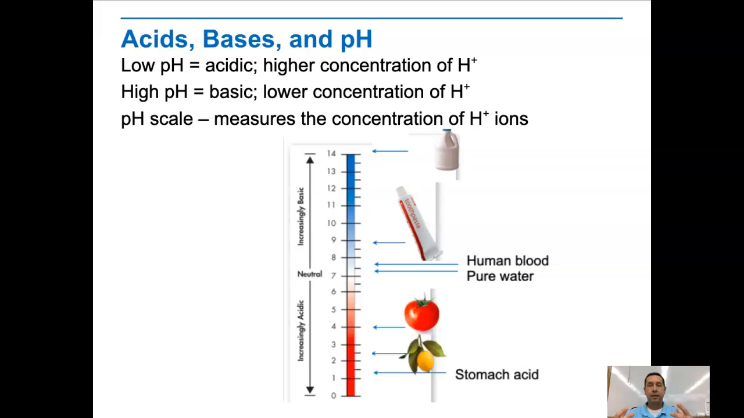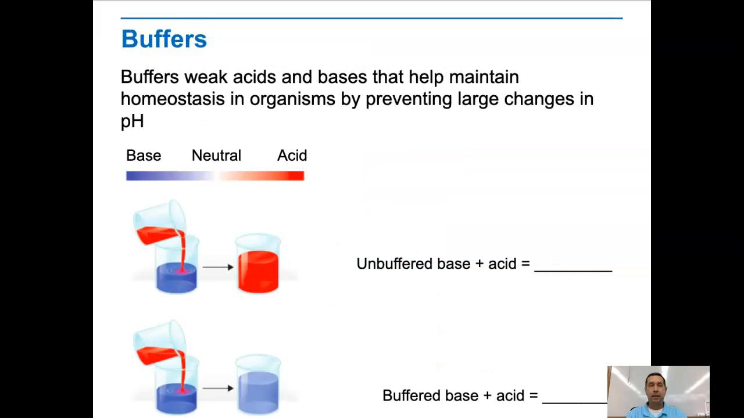0 to 7 is acidic. Above 7 to 14 is basic. And 7 is neutral, where the hydrogen ion and the hydroxide ion concentration are equal. Pure water is the only thing that has a neutral pH, naturally.